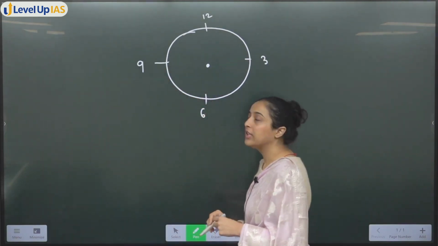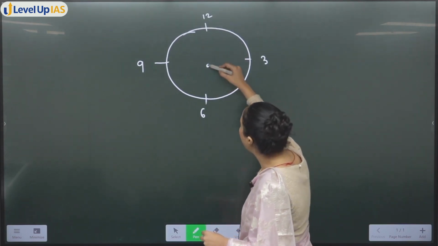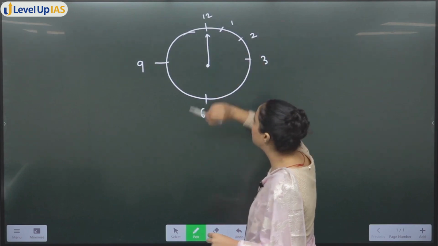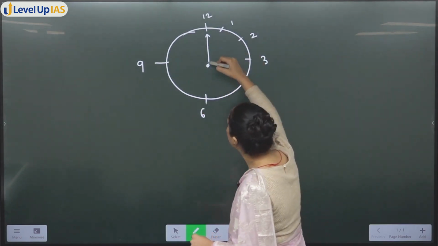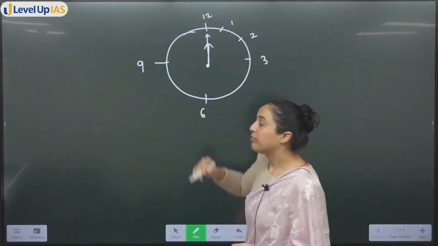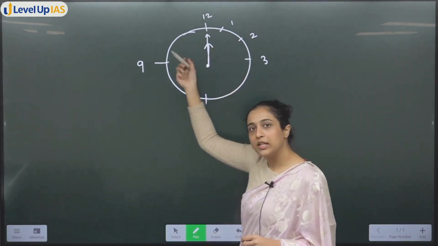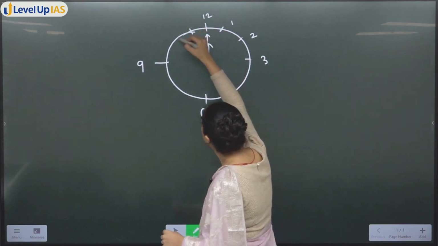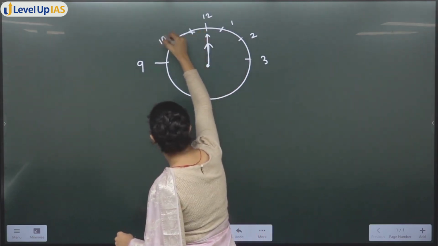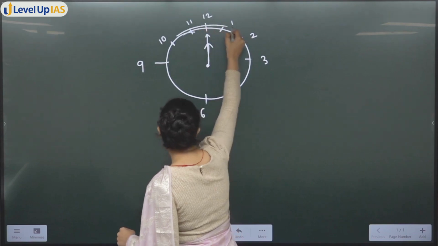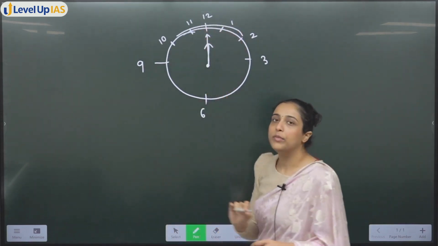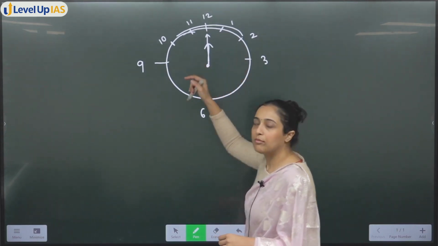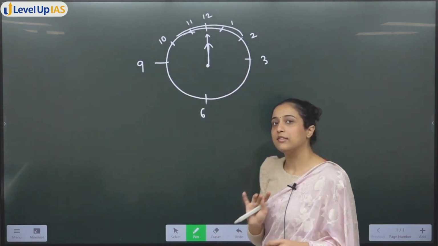Okay, what is the question? How many times do the minute hand and hour hand coincide? So this is 1, this is 2. Okay, we know that at 12 it looks like this: the bigger, longer one is the minute hand, the shorter one is the hour hand. Now you have to tell between 10 and 2, in this time period, how many times the hour hand and minute hand will coincide? That means when will they be one above the other? Okay, this is the question.